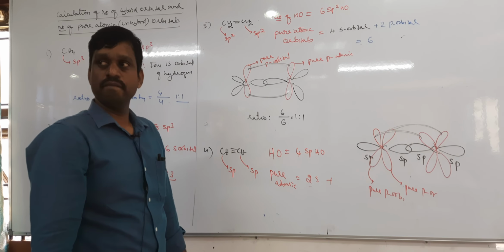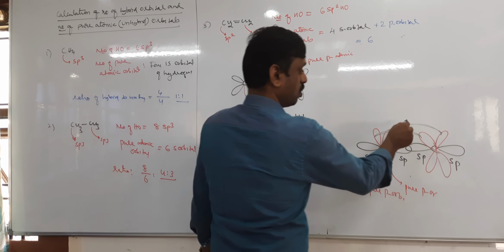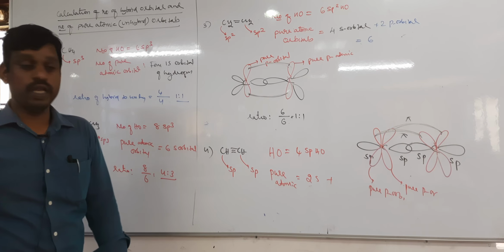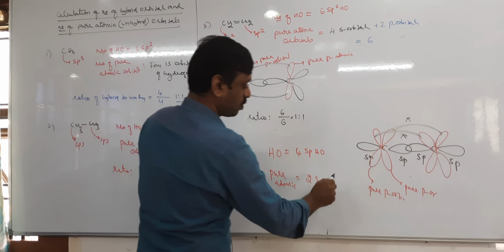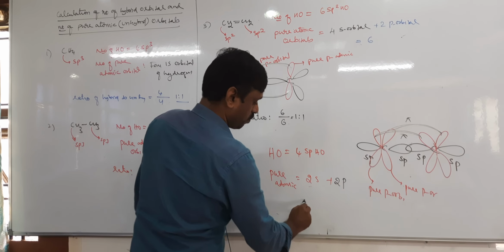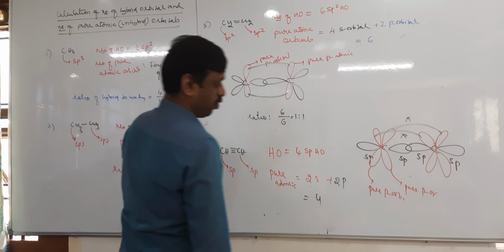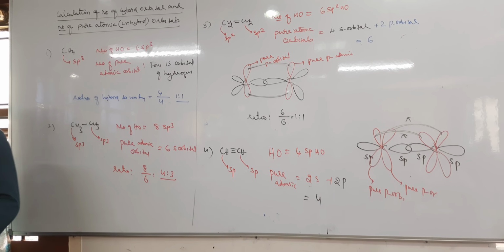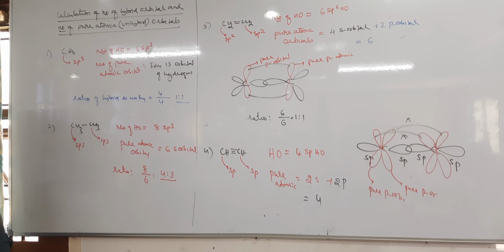So how many pi bonds do they form? 1, 1, 2 pi bonds. So how many p orbitals? 2 p plus 2, 4. This is how you can calculate the number of pure and hybrid orbitals.